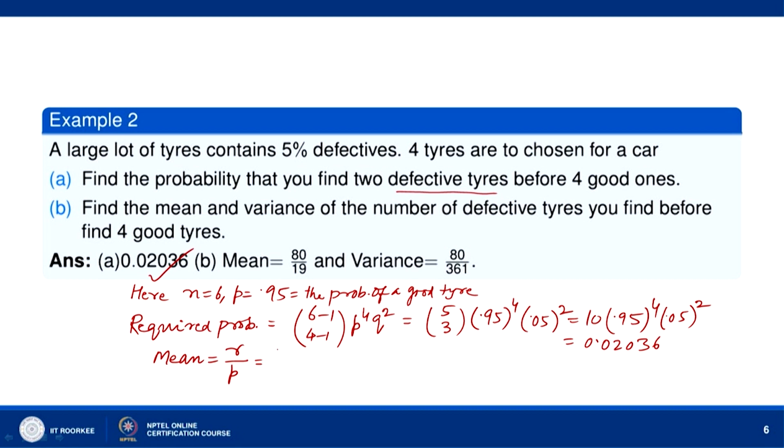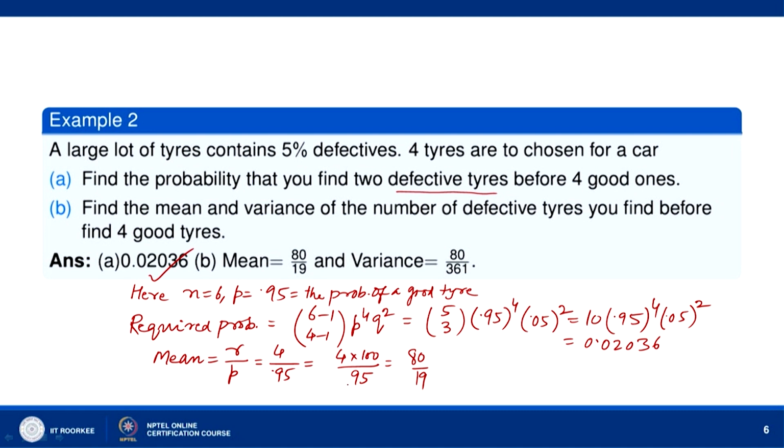Okay. So, this is 4 by p. P is equal to 0.95. So, 4 by 0.95 means 4 into 100 by 95. So, that is 80 by 19.